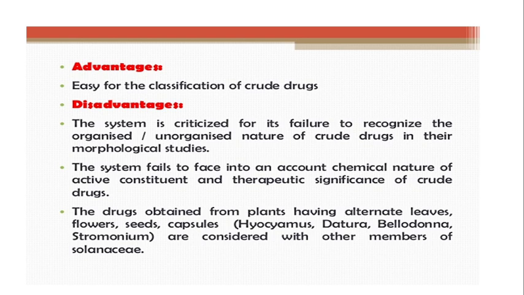This was the disadvantage. The drugs obtained from plants having alternate leaves, flowers, seeds, capsule, for example, Hyoscyamus, Datura, Belladonna, Stramonium, all are considered with other members of the Solanaceae family. So all these drugs will also be considered with other members of this family, that is Solanaceae, because all these drugs come under the family Solanaceae, and all other drugs apart from this are also combined with this classification. So all these are the disadvantages of taxonomical classification of crude drugs.